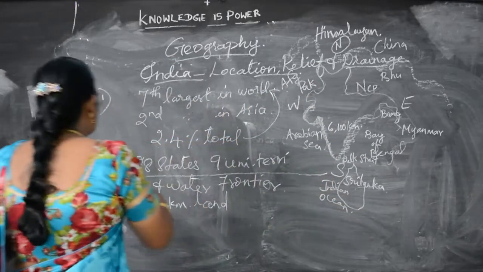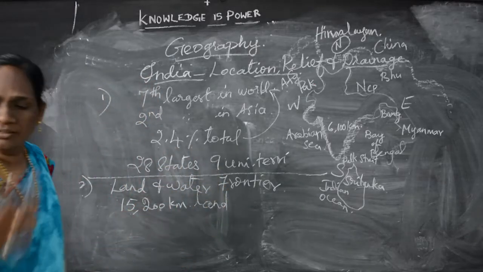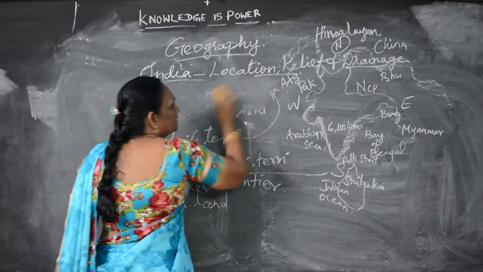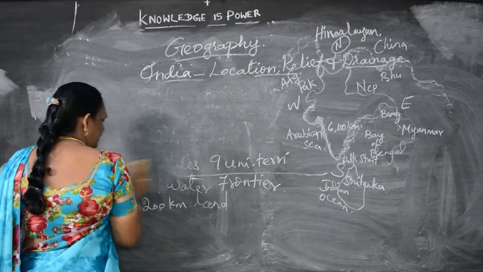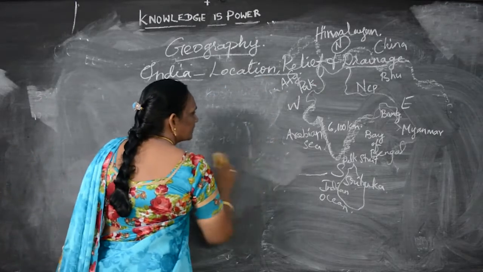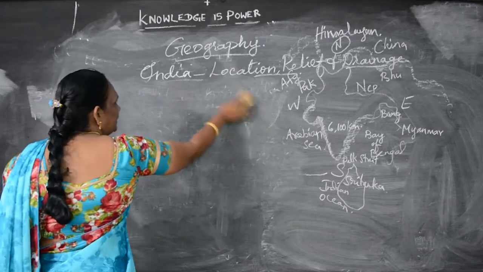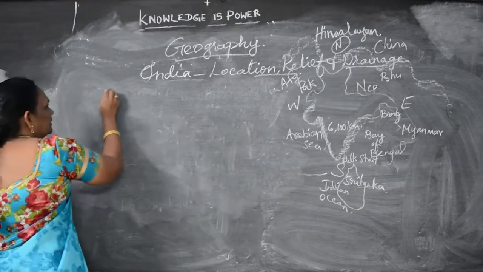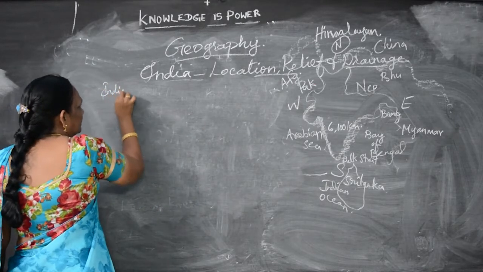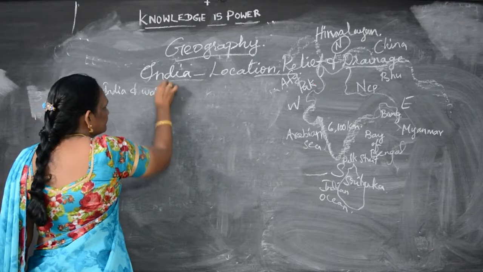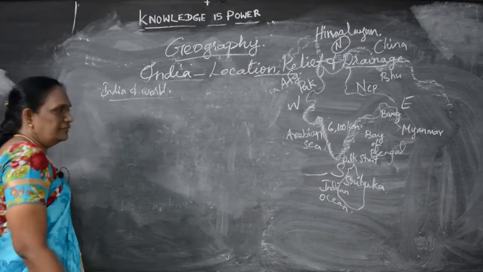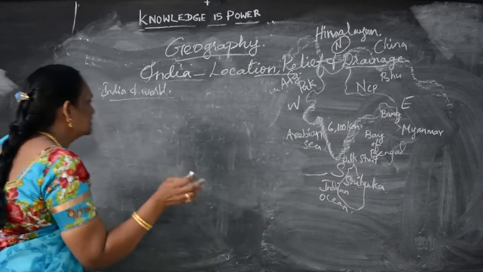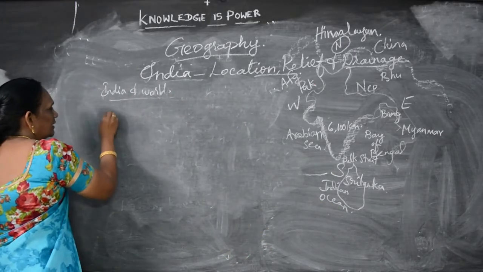Now next we are going to see about India and the world. Have you taken this? Now we'll see the next one, India and the world. This lesson is very interesting. If you listen carefully, it will be easy for you to learn. Here we saw that the Indian Ocean is in the south of India. So listen, children, India is in the eastern